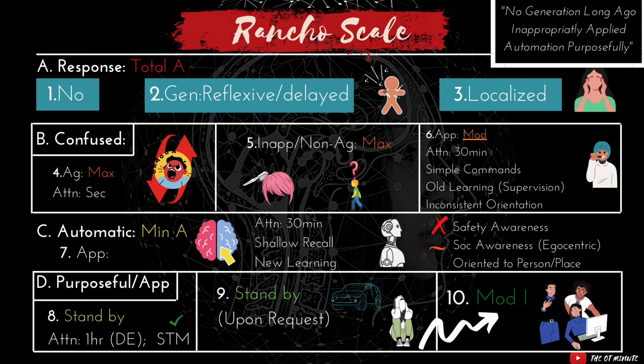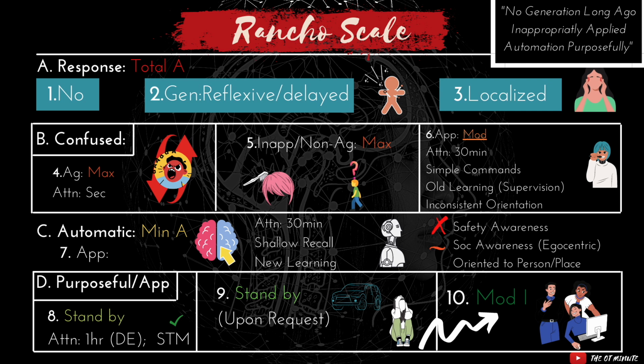So this would be a person who generally needs maximal assistance. Their attention is maybe a few seconds. So those are the things that I'm trying to make note of here. And then the big thing, as the name suggests, is that they are agitated at this level. They're in a general state of confusion, up and down in their emotions, including potentially some really aggressive behavior.